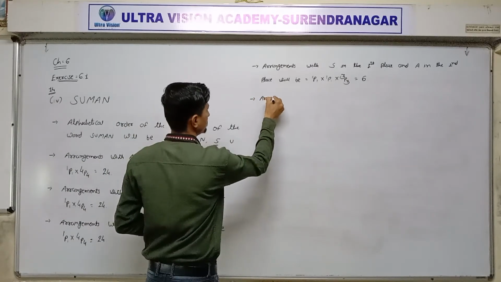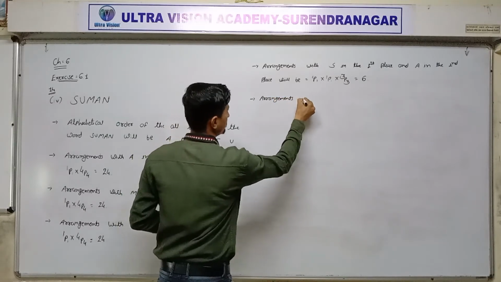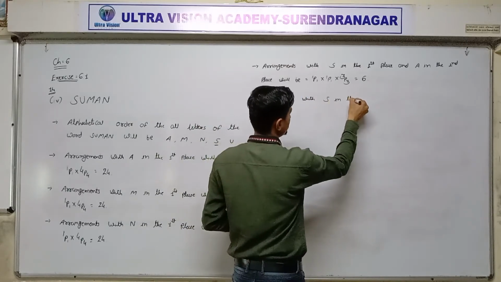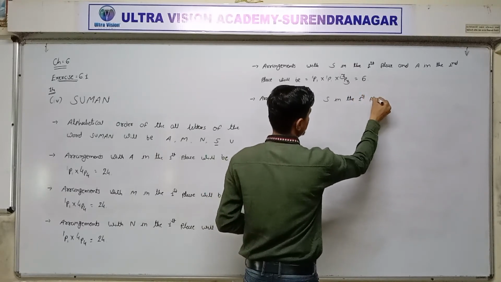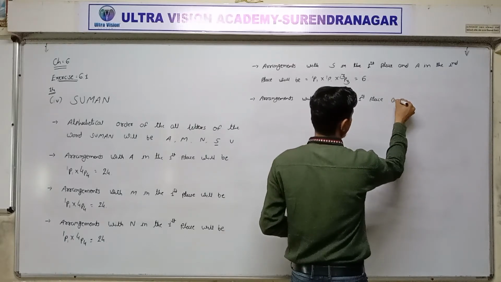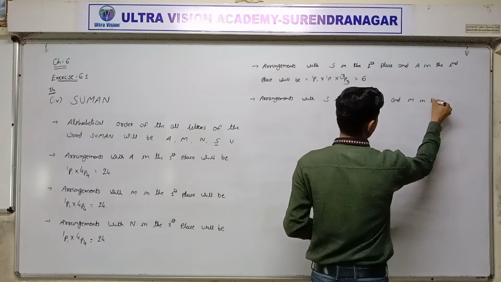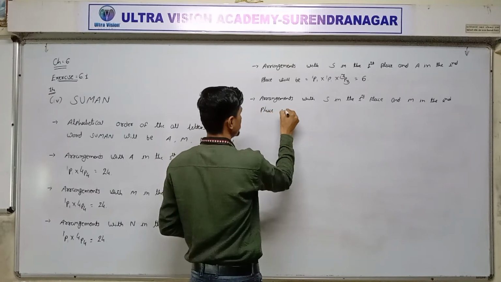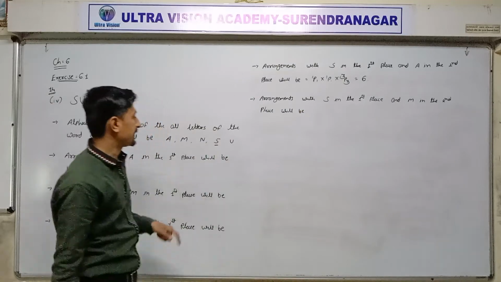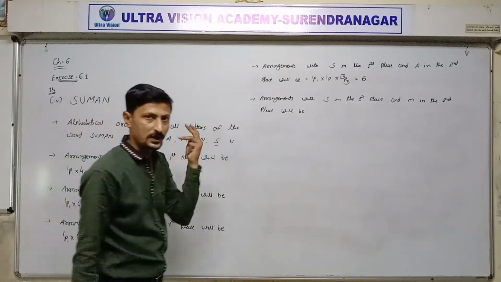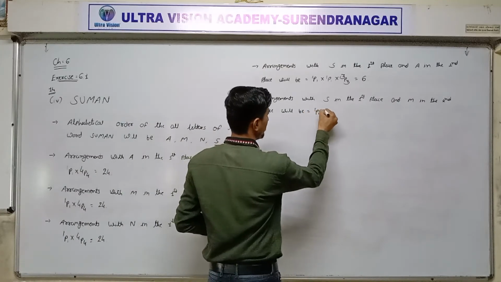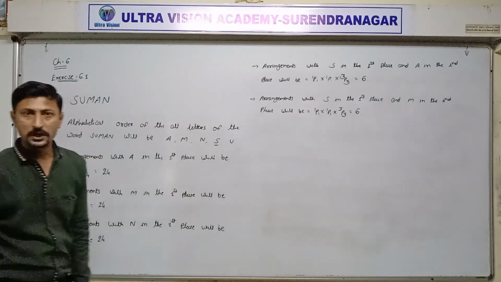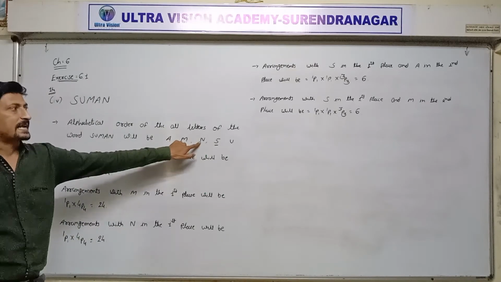Arrangements with S in the first place and M in the second place will be S and M both repeated one time, remaining 3 letters, 3P3. So 1P1 into 1P1 into 3P3. 3 factorial means 6 ways: 3 into 2 into 1. Now next, in second place N.